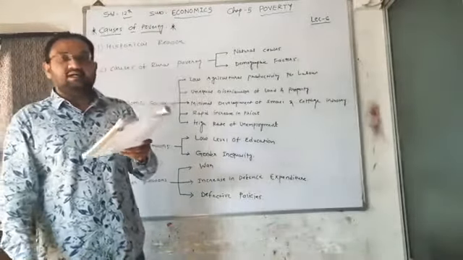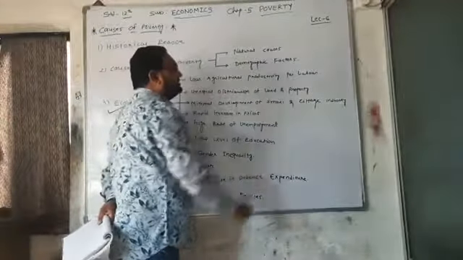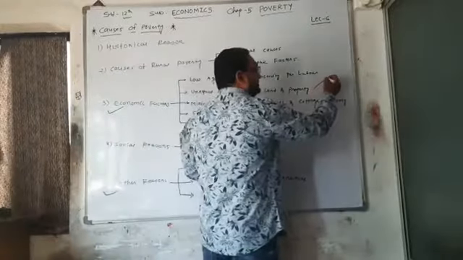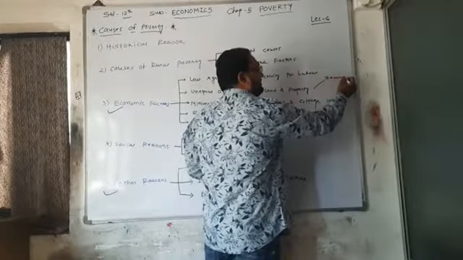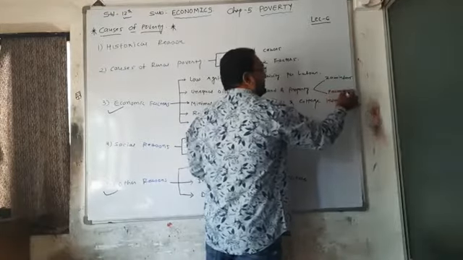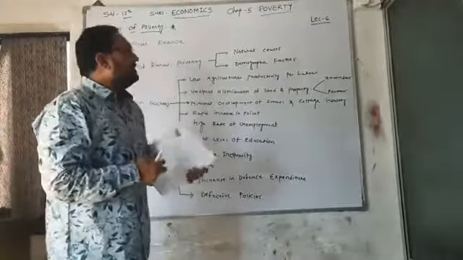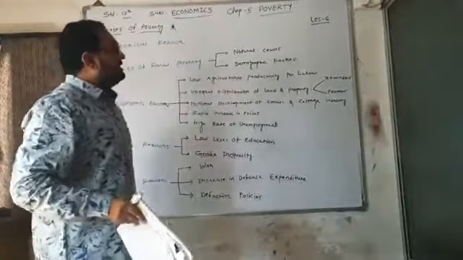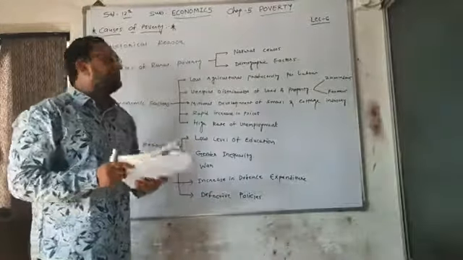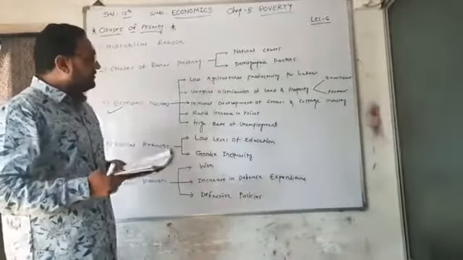Poverty increased day by day, and because of the unequal distribution of land and property, there are two classes of people. The first one is zamindars and the second one is farmers. Zamindars are the owners while farmers are the tenants, and both of them are not interested in the improvement of land, and that's why the unequal distribution of land and property resulted in a high level of poverty.